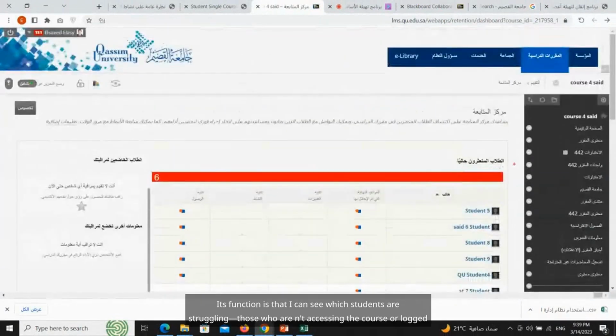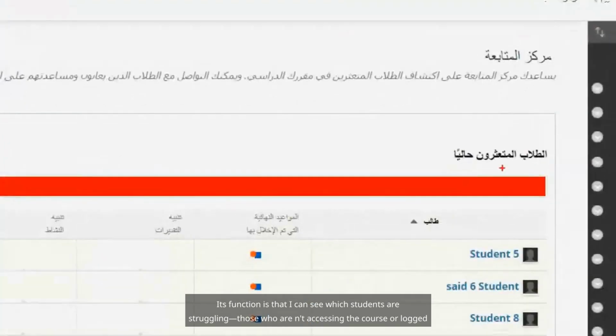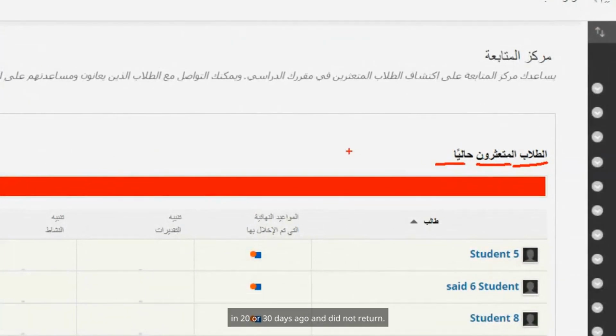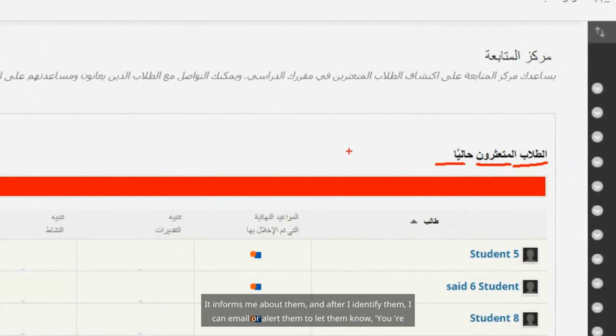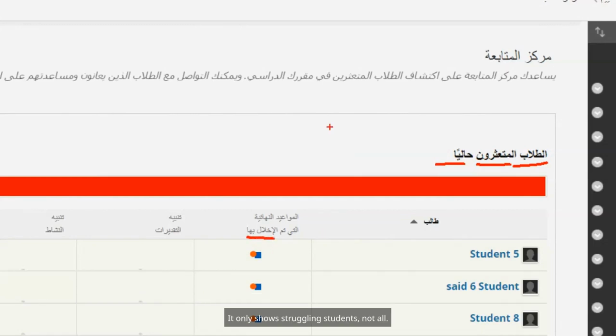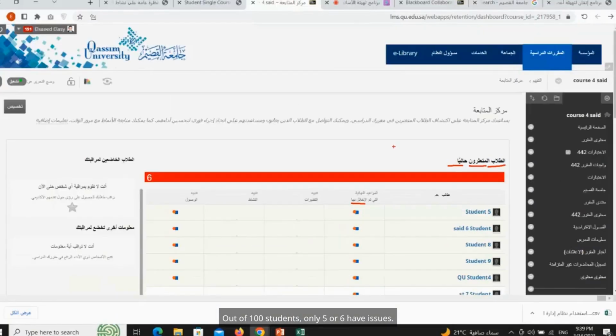it shows me its function: I can see which students are struggling, those who aren't accessing the course or logged in 20 or 30 days ago and did not return. It informs me about them, and after I identify them, I can email or alert them to let them know you're struggling, no activity, you haven't submitted your assignments or tests. It only shows struggling students, not all. Out of 100 students, only 5 or 6 have issues.